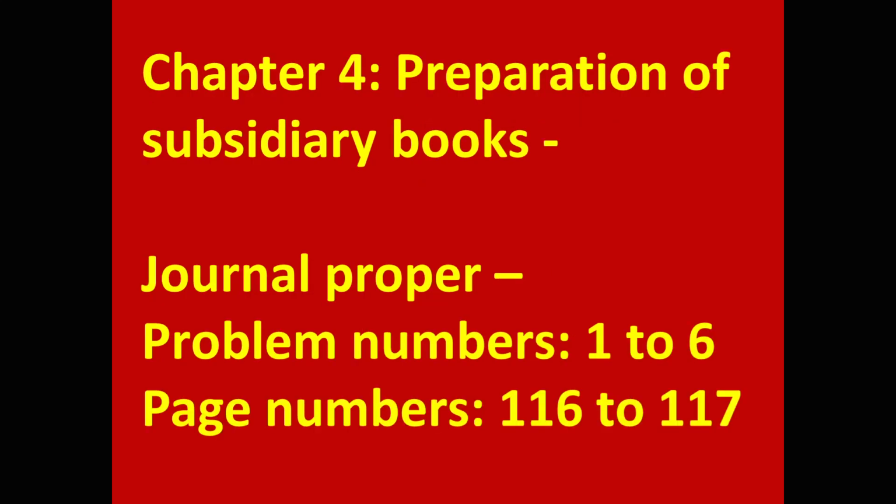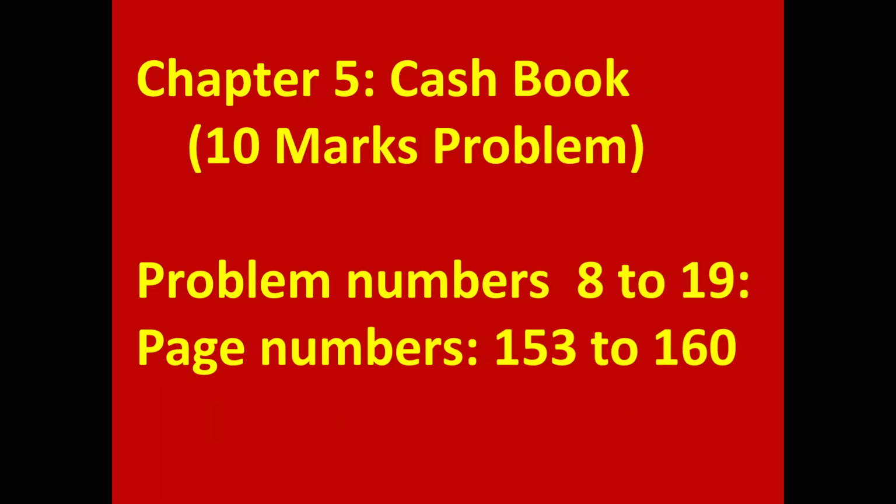In the same chapter, preparation of subsidiary books, for 2 marks from journal proper, opening entry comes now. So important problems are 1 to 6. Page numbers 116 to 117. Next come to cashbook, chapter 5. So from this chapter, for 10 marks, a problem comes related with triple column cashbook. And the important problems are 8 to 19. Page numbers 153 to 160.